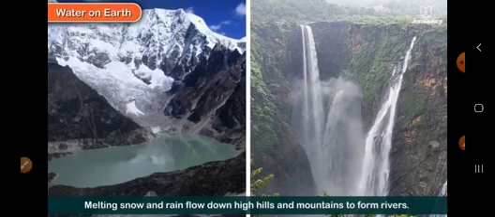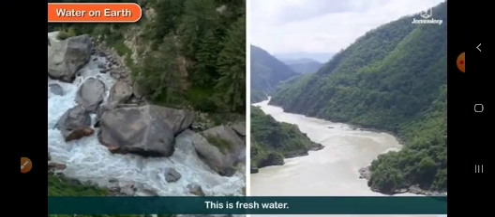So children, these are the streams or the rivers which are fresh water bodies, and they are used by us for drinking.